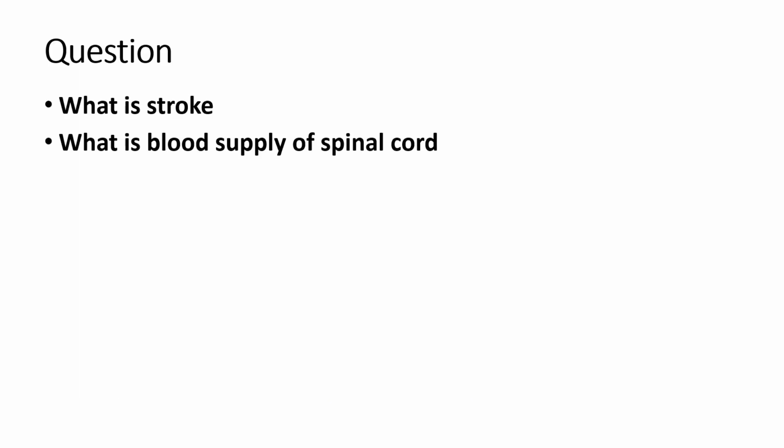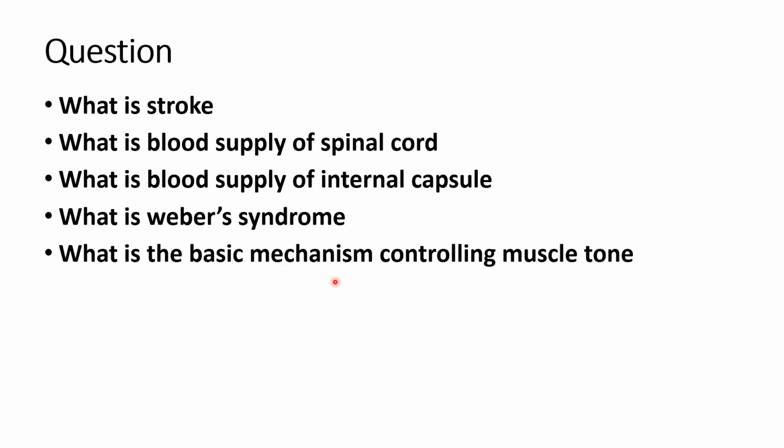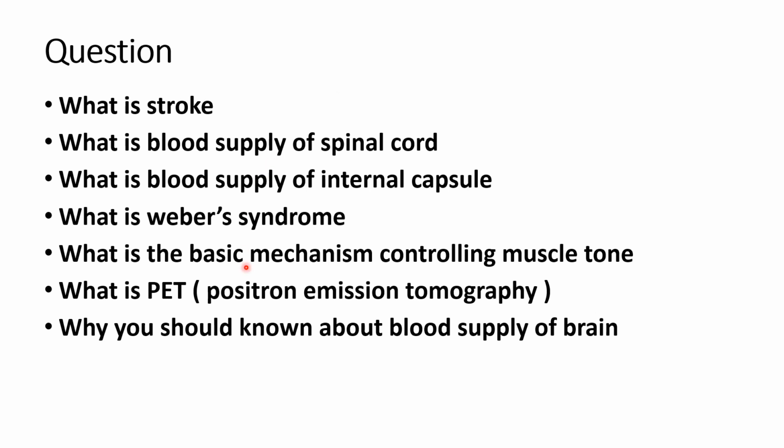So what is a stroke? Write down the questions in early clinical exposure. First question, what is a stroke? What is the blood supply of the spinal cord? What is the blood supply of the internal capsule? What is Weber syndrome? What is the basic mechanism controlling muscle tone? And what is positron emission tomography or PET? These questions are related to early neurological disorders, and why you should know about the blood supply of the brain. Here is the complete topic of early clinical exposure of neurological disorders.